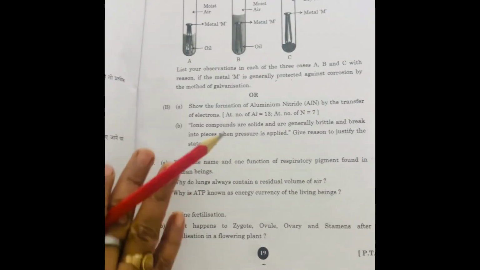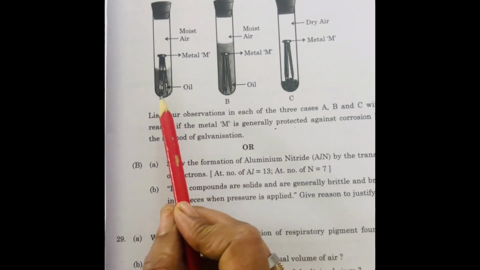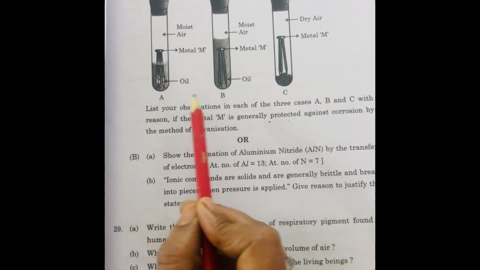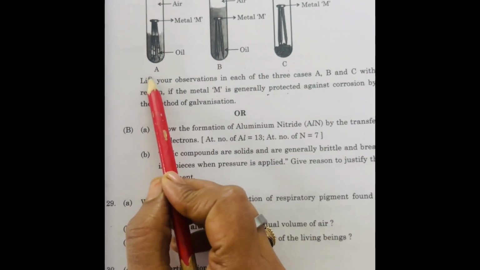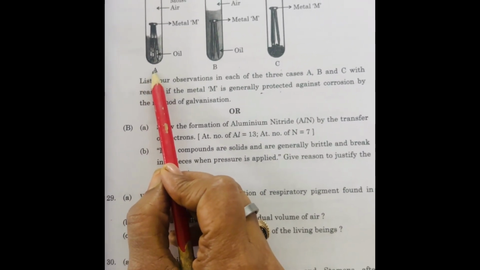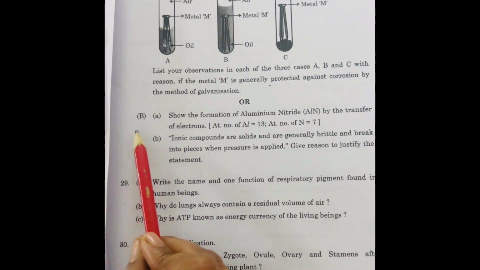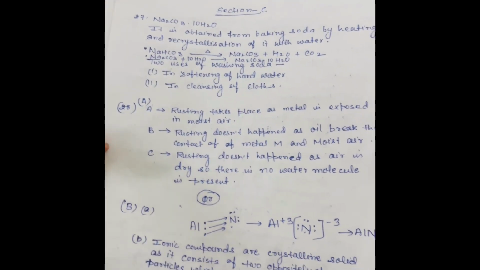Question number 28, in this diagram you have to explain in which test tube, A, B or C, rusting happened or not, and if it happened then what is the reason, and if it doesn't happen then what is the reason behind it. Or, question number B, you have to draw the structure of aluminium nitride.